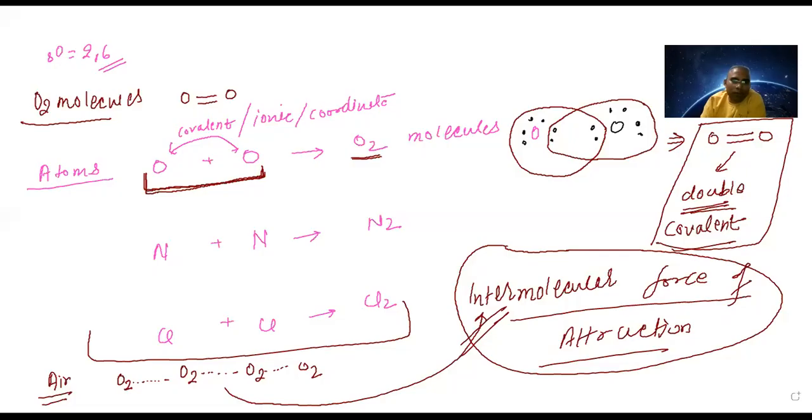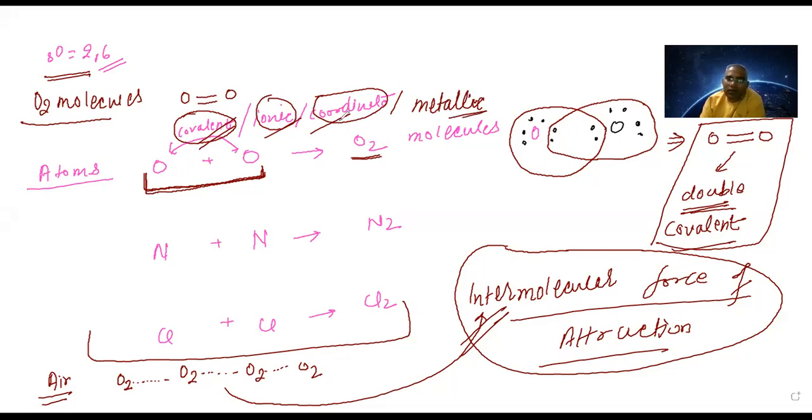These are the important things. A chemical bond can be a covalent bond, an ionic bond, or a coordinate bond. So between the atoms, what is there? This type of bond: covalent, ionic, or coordinate bond. One more type of bond is there. It can be a metallic bond. But I am not talking about these things. You might have heard about this in chemical bonding.